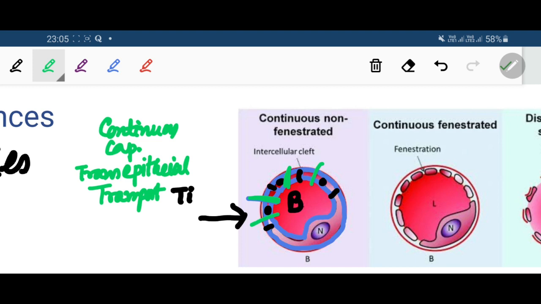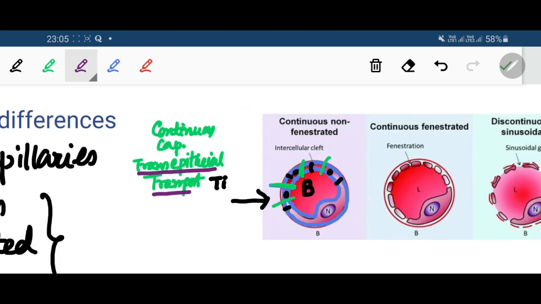These vesicles are called pinocytic vesicles. You must know that those cells which show transport through their cytoplasm show a special kind of vesicle, known as pinocytic vesicle. So endothelial cells show the pinocytic vesicle in the cytoplasm.